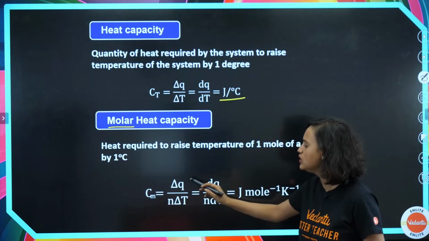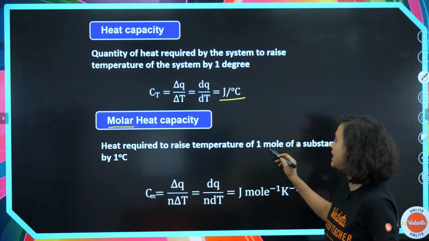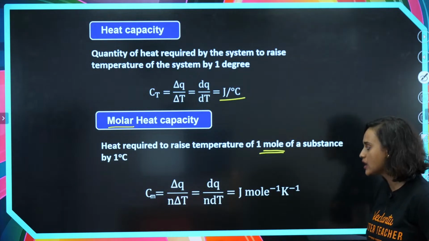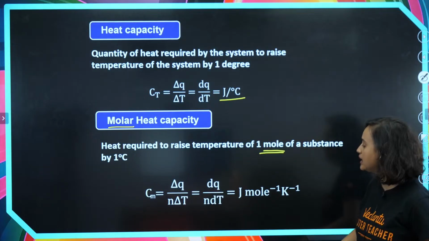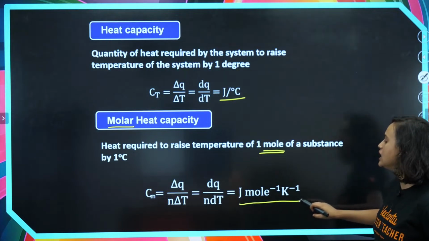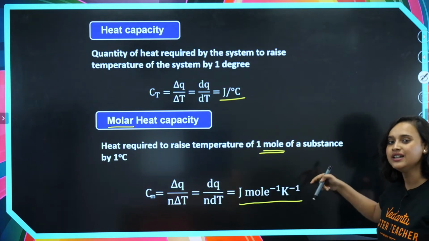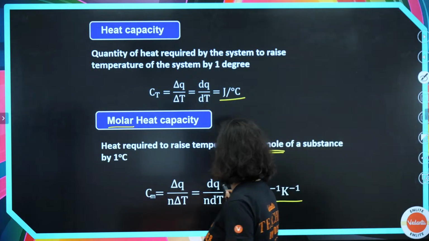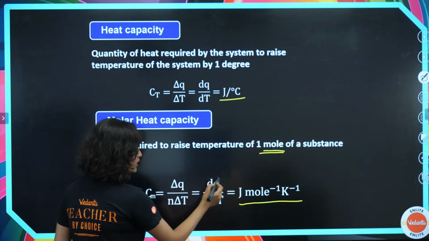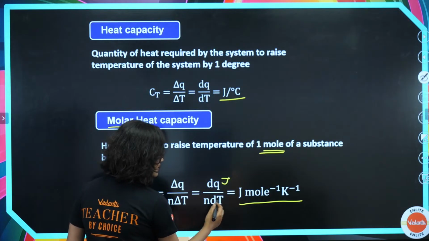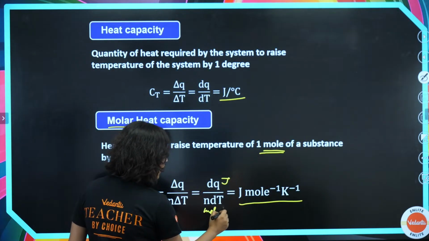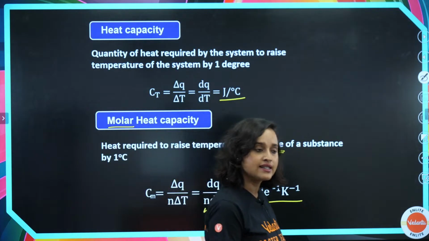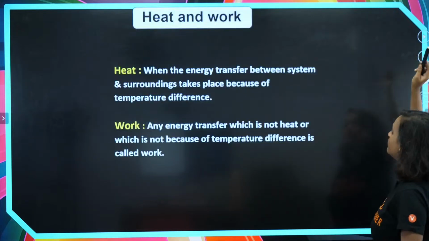Easy peasy, biryani is tasty once again, which we will give as almost similar to this. Cm is equal to delta Q divided by n delta T, because mole has come into the picture. That is equal to dQ divided by n dT. And once again, the unit here will be J per mole per Kelvin. Obviously, dQ is joule, and here it is per mole and Kelvin. So that means joule per mole per Kelvin. Yes, very easy. Chalo, moving on from here.